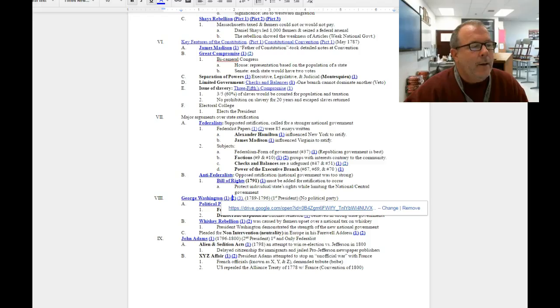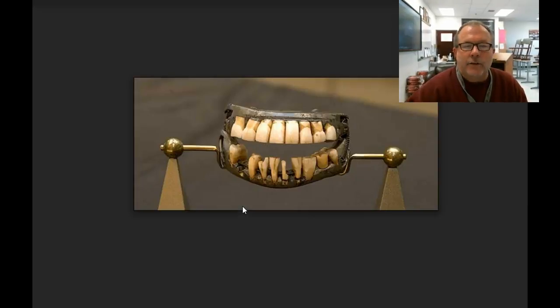He felt he needed a group of advisors to give him advice while he was president of the United States. These advisors became known as his cabinet. Here I'm just showing you a picture from a museum of one set of false teeth that he had made for himself. He was a very rich man, and only the rich could afford dentures such as these.